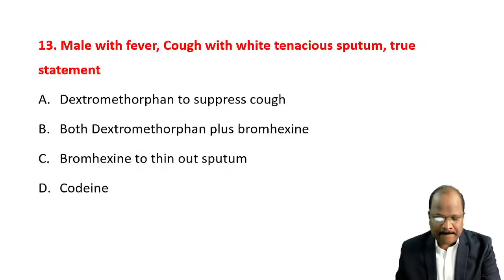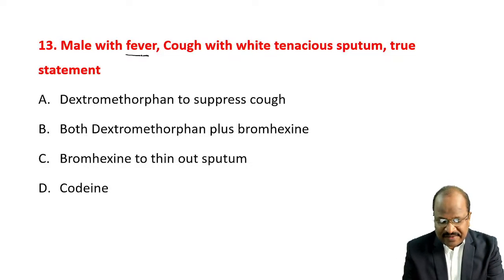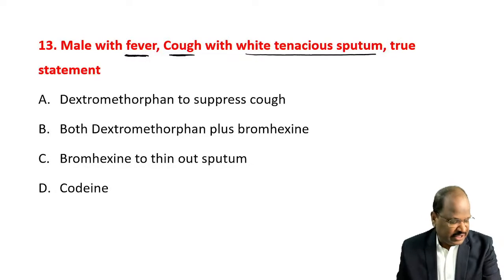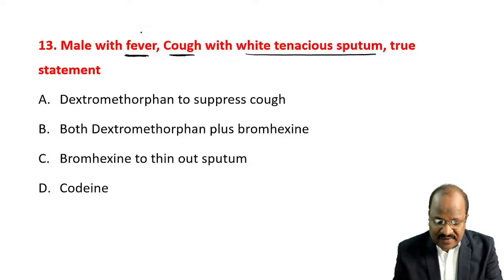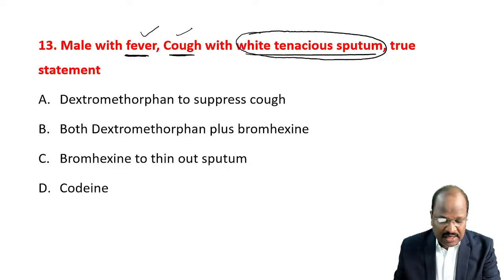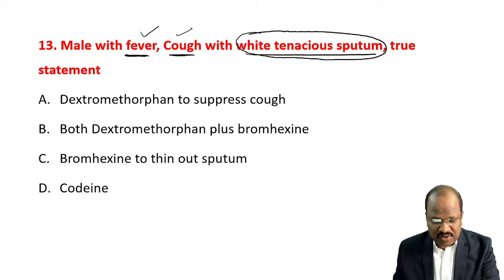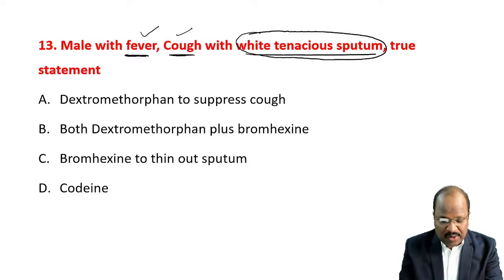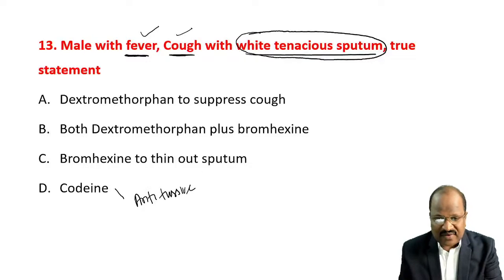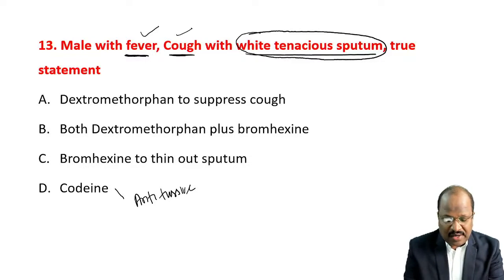Next question. I think it is a very straight question. A male with a fever, cough, and white tenacious sputum. True statement for this patient: dextromethorphan to suppress cough, or both dextromethorphan and bromhexine to thin out the sputum, or codeine. See, codeine, a cough suppressant called an antitussive agent, is useful only for dry cough.